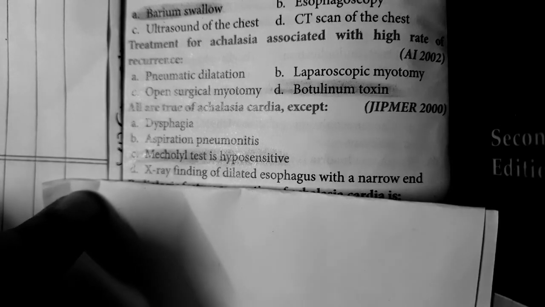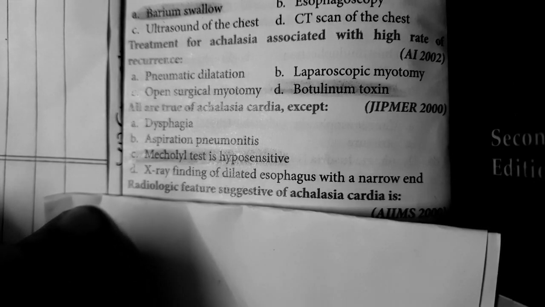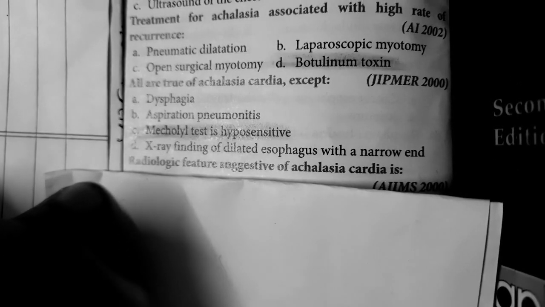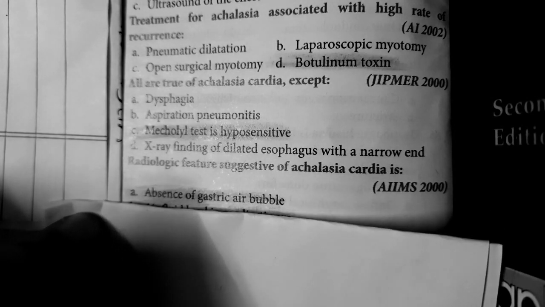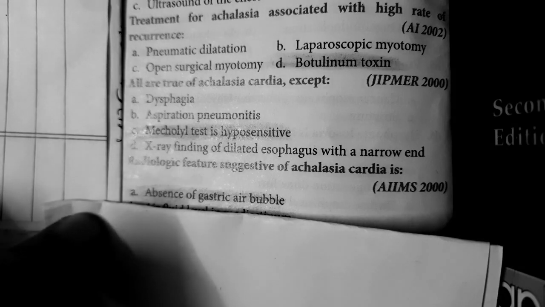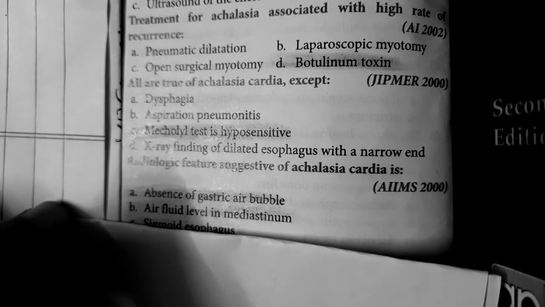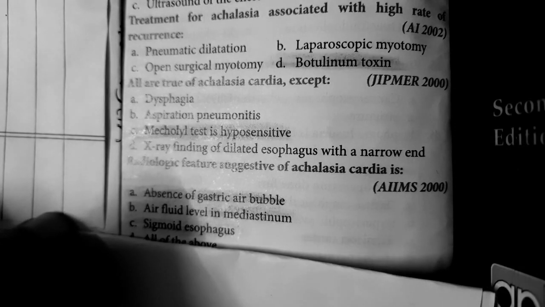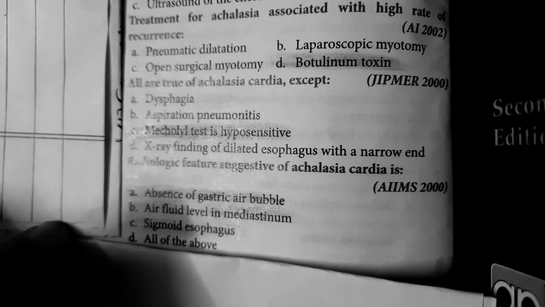X-ray finding of a dilated esophagus with a narrow end, this is true. Radiological features suggestive of achalasia cardia: absence of gastric air bubble, true. In achalasia cardia, there is absence of gastric air bubble. Air fluid level is seen in the mediastinum and sigmoid esophagus is seen. All three are radiological features of achalasia cardia.